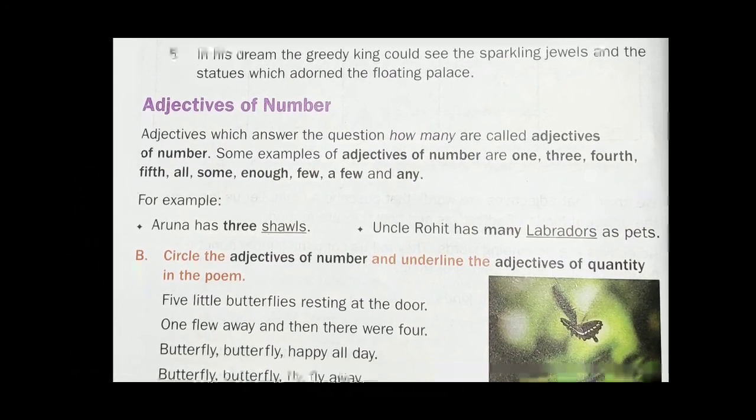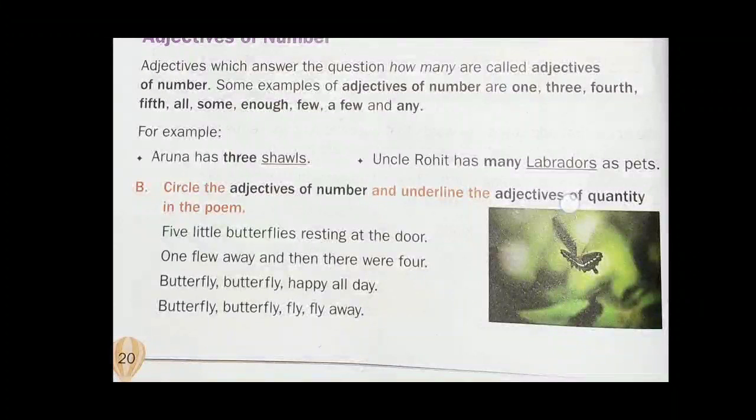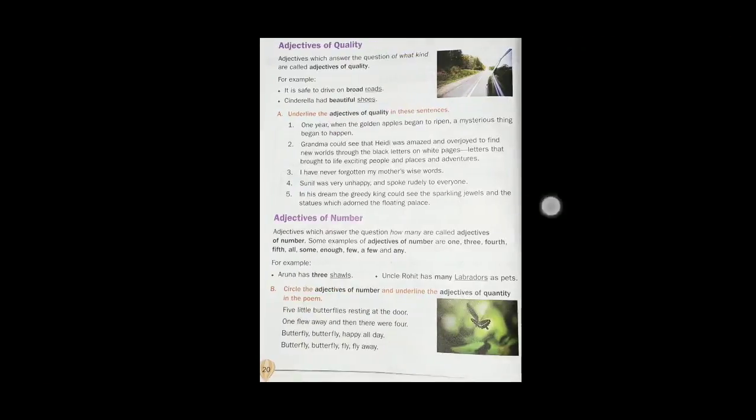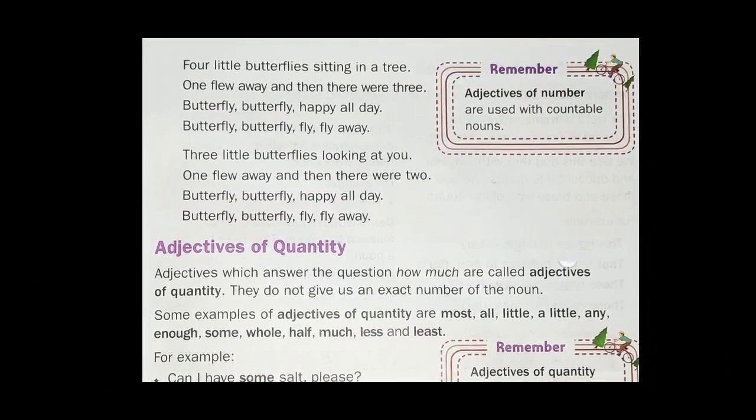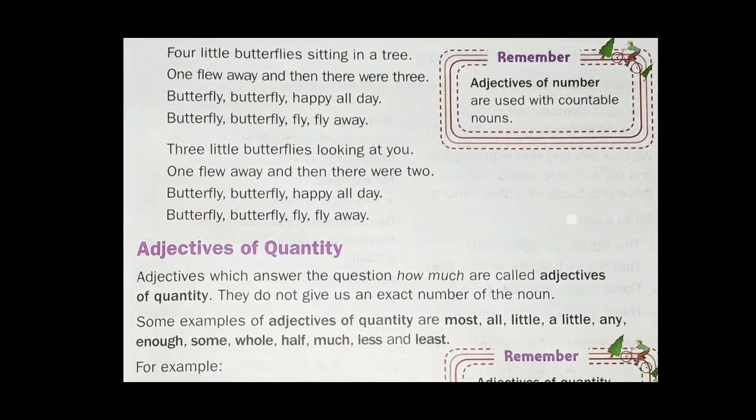Let's see exercise number B. In this exercise, there is a poem. In that poem, you have to underline the adjective of number. For example, let's see the fifth line of the poem. 4 little butterflies sitting in a tree.